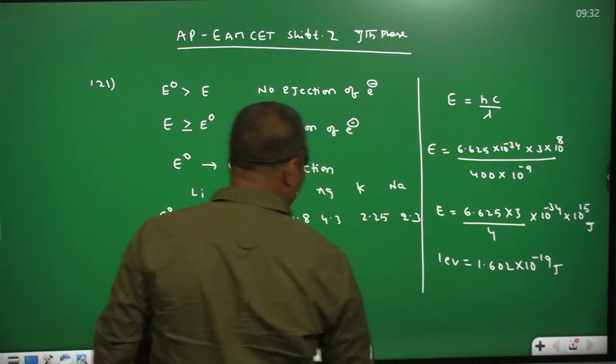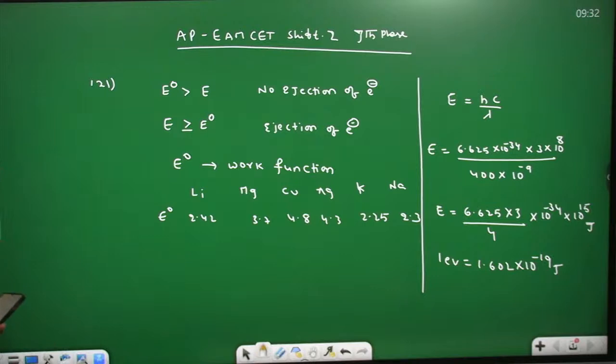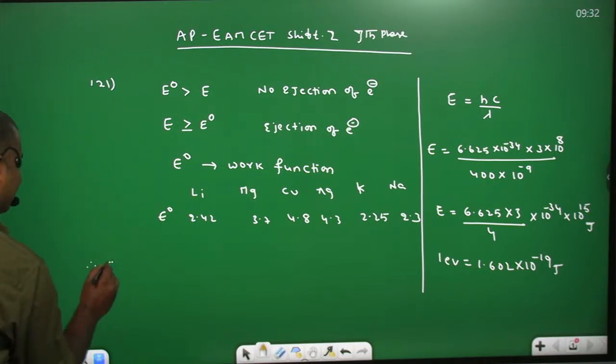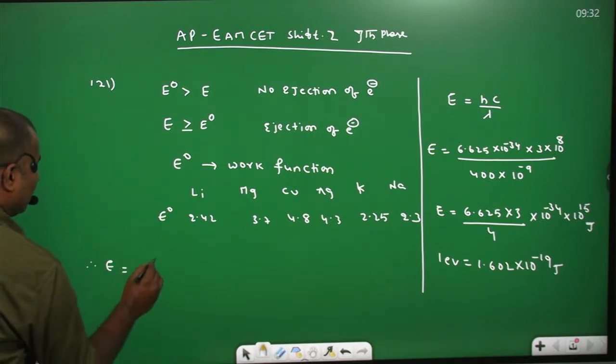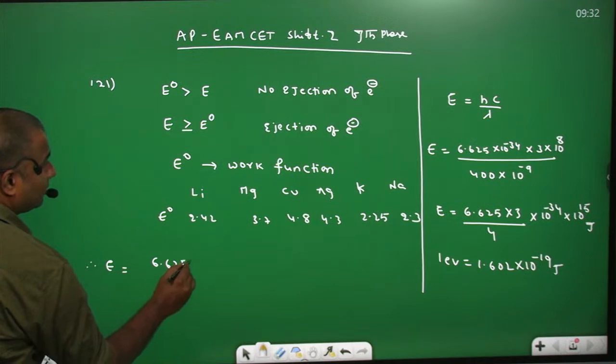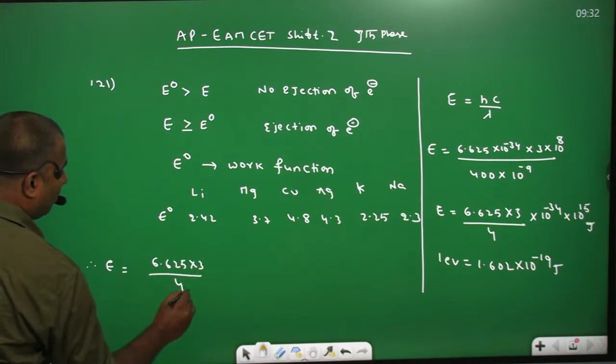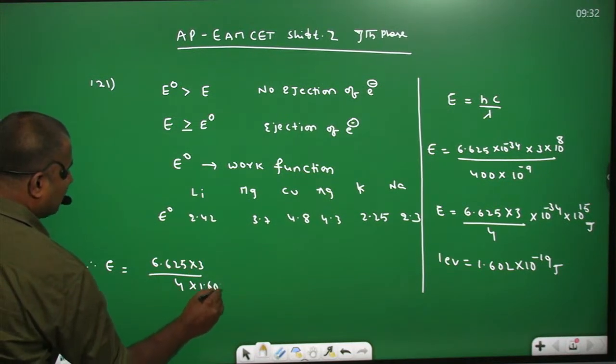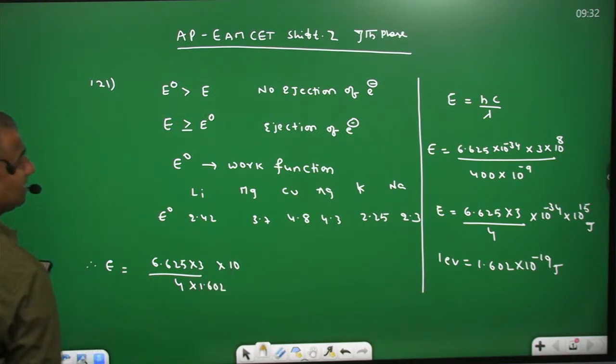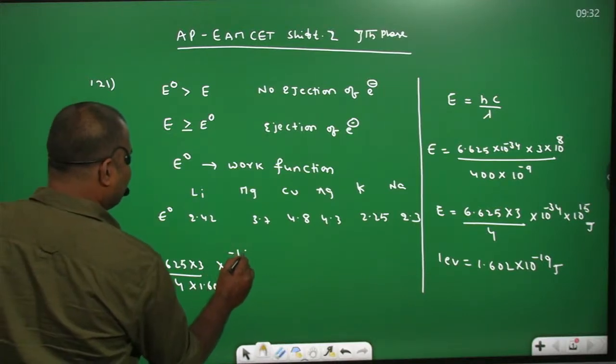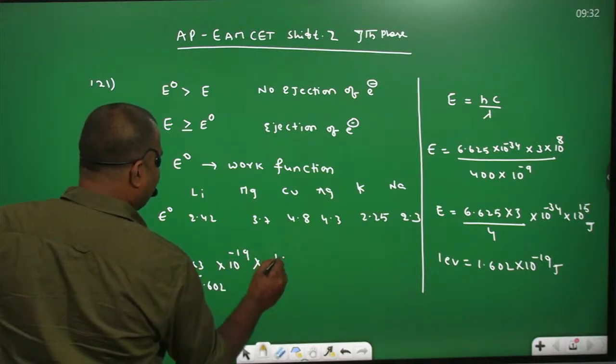Then 1 joule equals 1 by 1.602 into 10 power 19 electron volts. Therefore, the energy of the radiation equals 6.625 into 3 by 4 into 1.602 into 10 power minus 34 plus 15, into 10 power 19 electron volts.